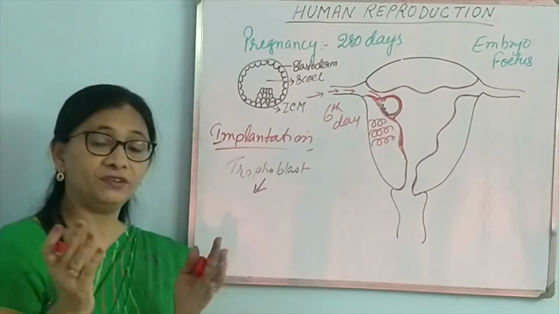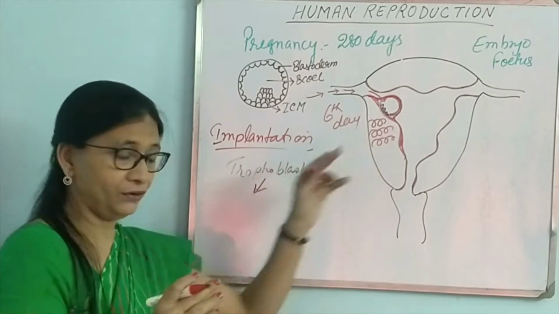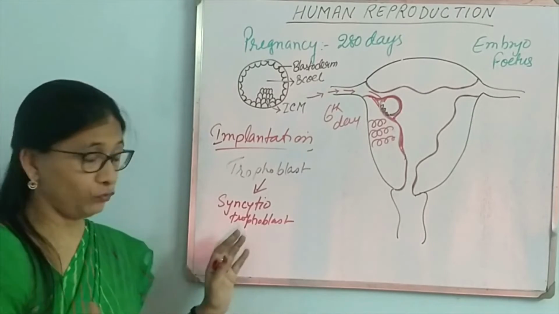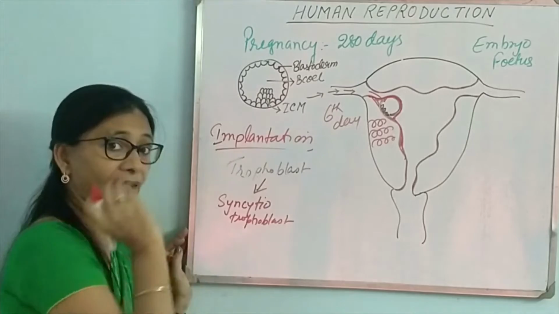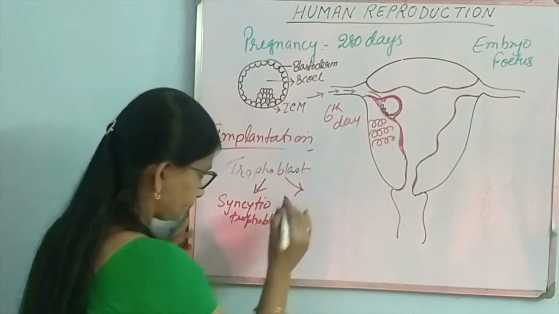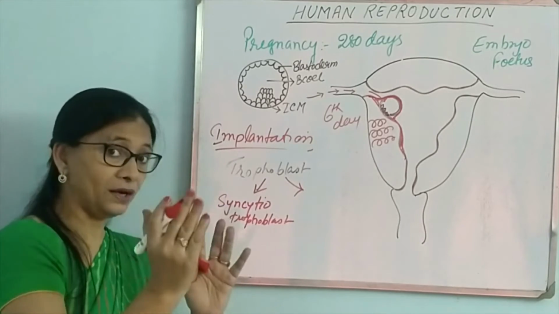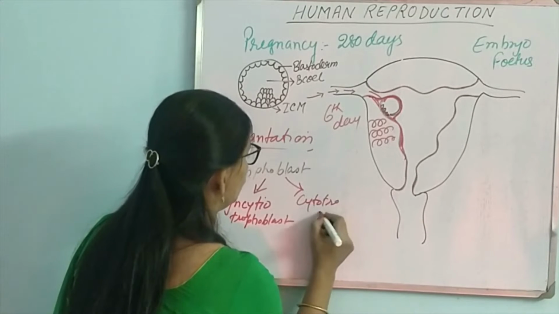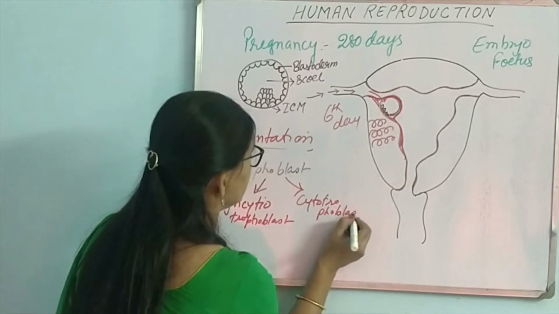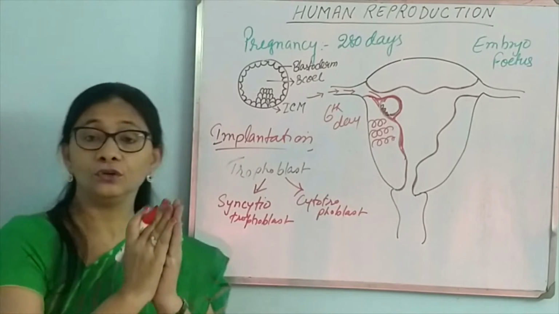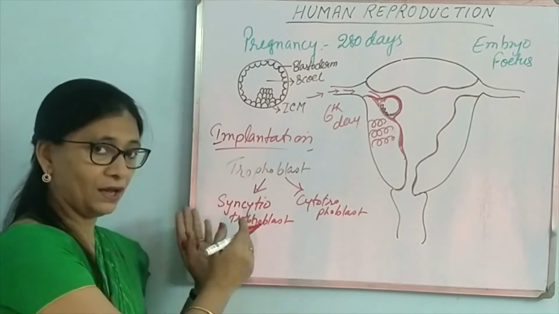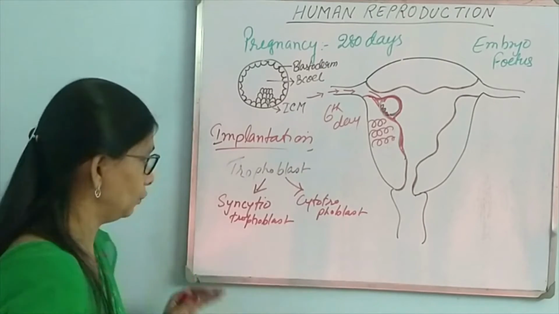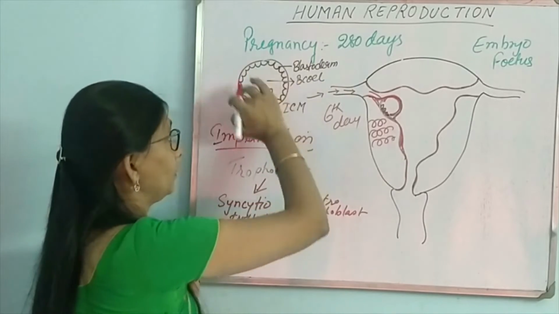The layer which is in contact with the endometrium will be known as syncytiotrophoblast, and the inner layer which is towards the embryo will be known as cytotrophoblast. So trophoblast divides into 2 layers: syncytiotrophoblast, which is in connection with endometrium, and cytotrophoblast, which is towards the embryo. So this is trophoblast, which is the outermost layer.